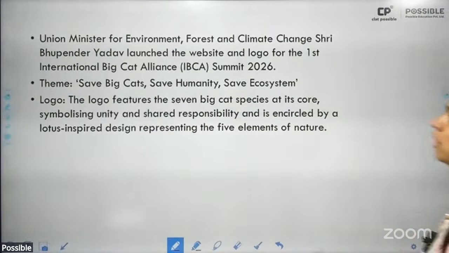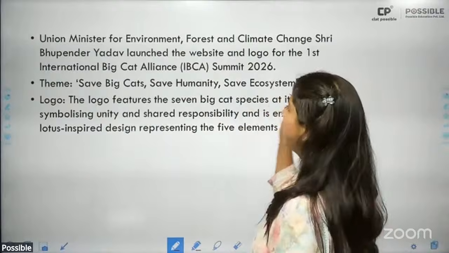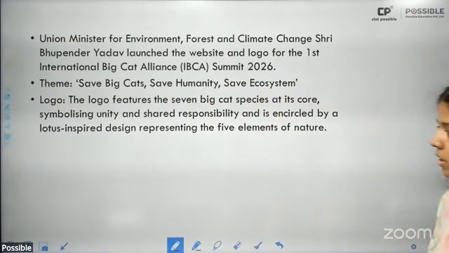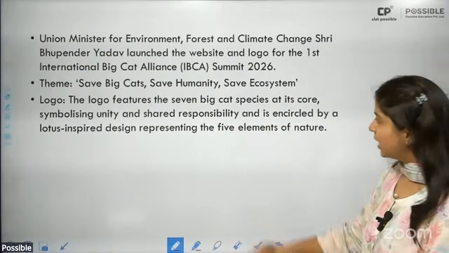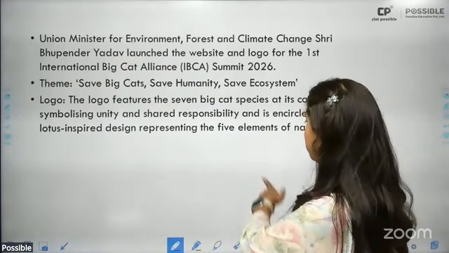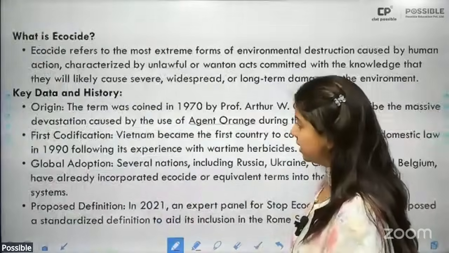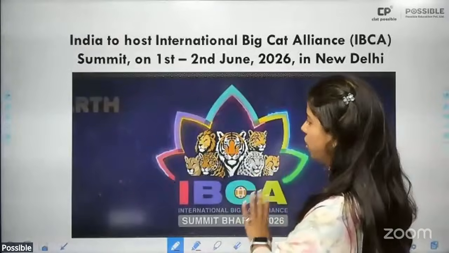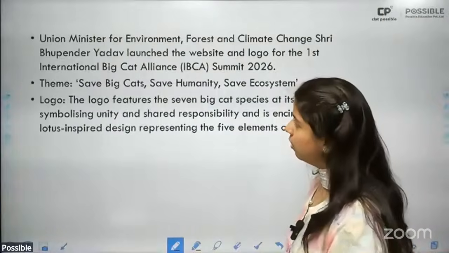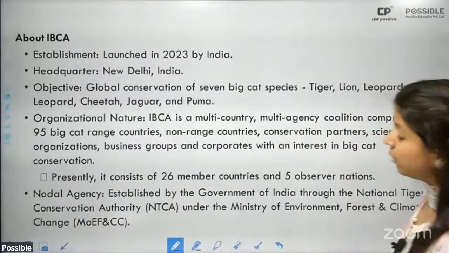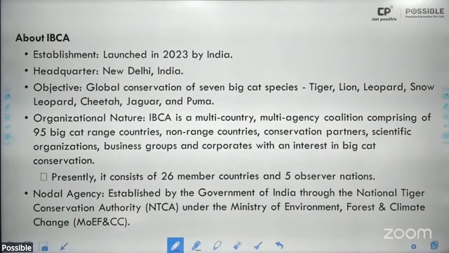All right. Then Union Minister of Environment, Forest and Climate Change, Bhupendra Yadav, launched the website and logo for IBCA. The theme is Save Big Cats, Save Humanity, Save Ecosystem. The logo features 7 big cat species at its core, encircled by a lotus-inspired design. So every symbol, everything that the government is launching this year consists of the lotus symbol. Then Saudi Arabia also has become the 26th country to join IBCA.